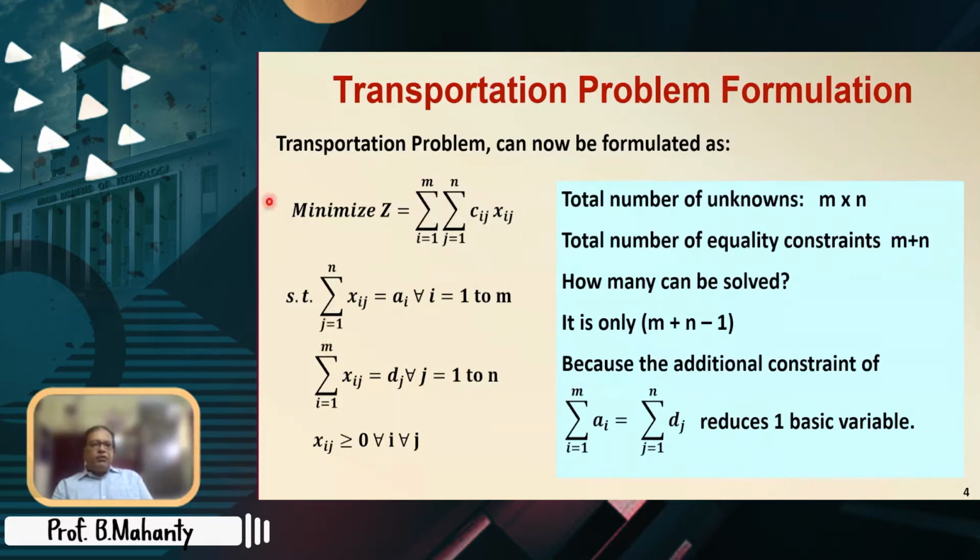This is the formulation: minimize z equal to sum over i sum over j cij xij, subject to sum over j of xij equal to ai and sum over i of xij equal to dj. So how many basic variables? m plus n minus 1. Why did I repeat this? Because in the transshipment problem, these results are all going to be true.